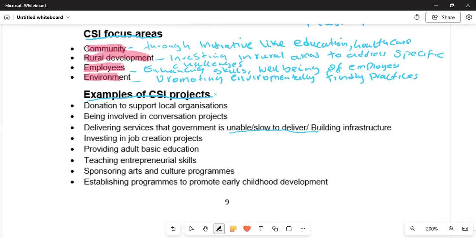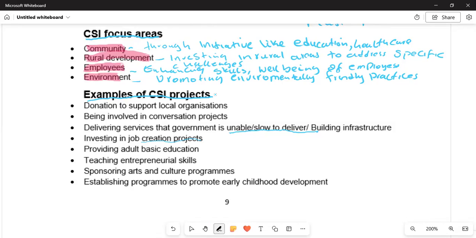Investing in job creation. With the projects that they are going to come up with, they are going to create employment, so people will be able to access jobs and get incomes. That is very important. Providing adult basic education: those people who were unable to read and write will be taught communication skills, and that will help them a lot.